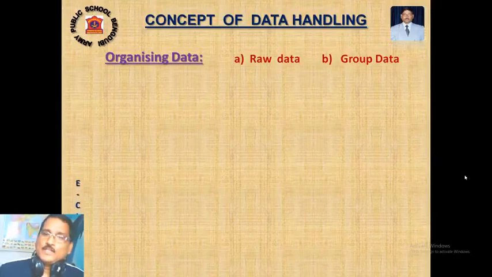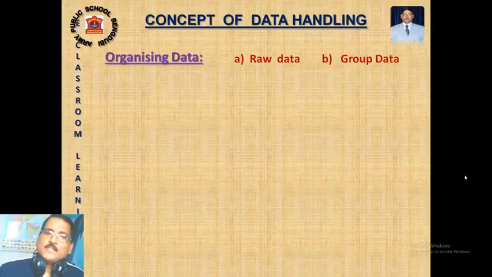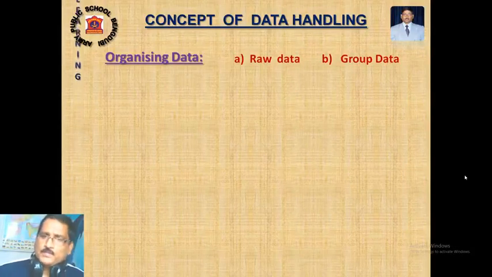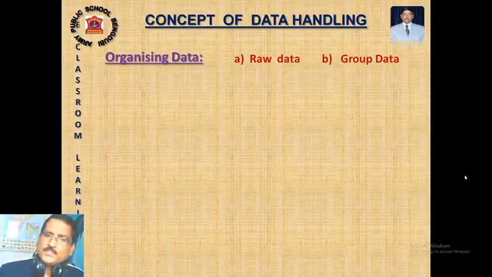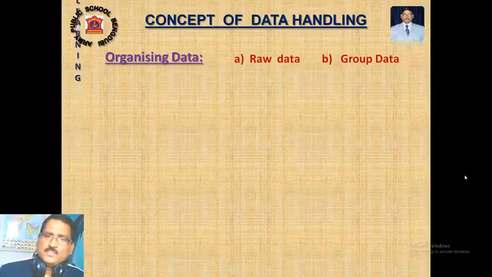Say I have conducted a class test out of 40 and the lowest score is 36 and the highest score is 40. That time there is no need to take group data or class interval. Directly by score: how many students scored 36? We will count it and write it down as tally marks and frequency. How many students scored 37? I will write down a slash and then count it and write it as frequency. But when the difference is large, then we take the help of class interval and group this data.